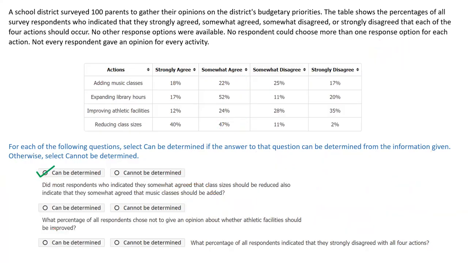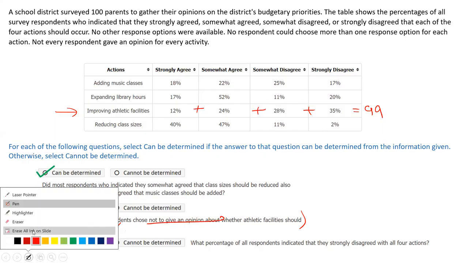All right. Now, others I think are easier. What percentage of all respondents chose not to give an opinion about whether athletic facilities should be improved? Kavita is very confidently saying it can be determined. How can it be determined? Very nice. We add all of them, and the answer is 99. So, what percentage chose not to give an opinion? 1%. So obviously it can be determined.